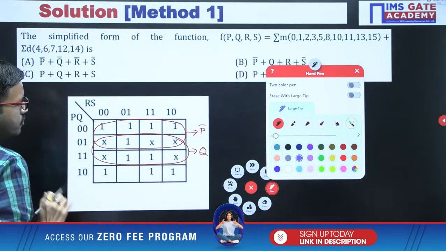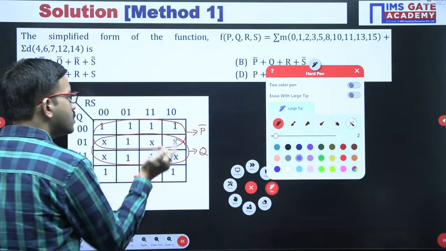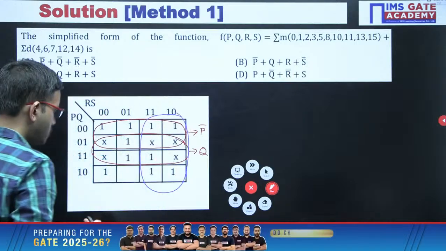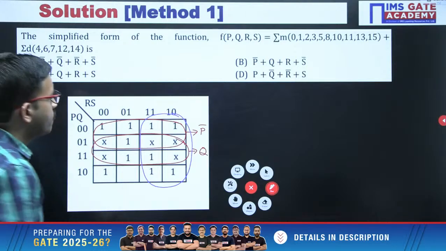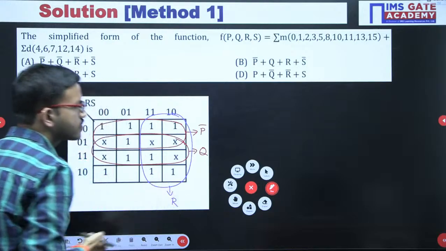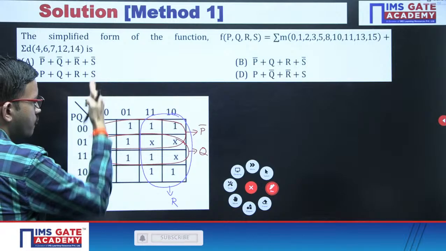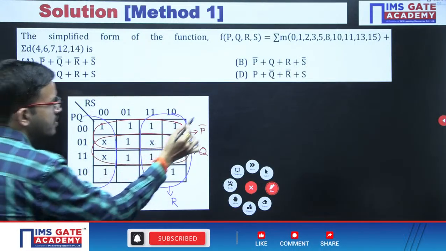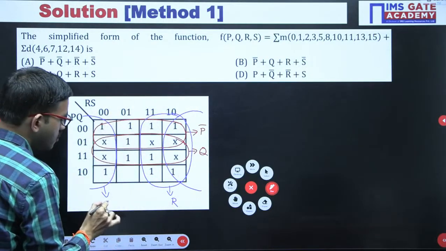Now if you observe here, you are having 2 ones, so these 2 columns we can group together. For these 2 columns, the r value is 1, that is r. Here a single 1 is left over. The first column and last column are adjacent, so we can group the first column and last column. From here you get the s value as 0, that means s bar.